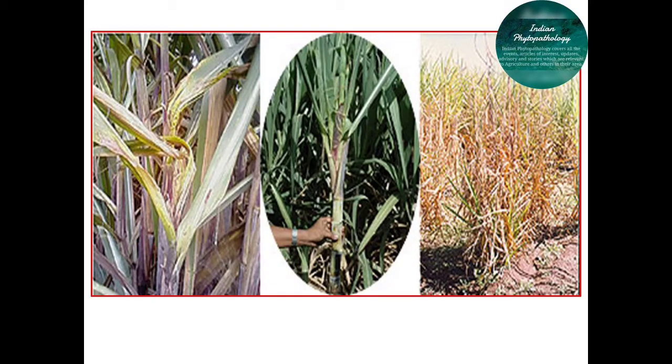Similarly, we should avoid ratoon crops, as we have seen that this pathogen survives in soil and ratoon crops are more susceptible to this disease. The next point is to provide the field with proper drainage. If there is a waterlogging condition, the chances of development of this disease are also more. So we have to avoid waterlogging, and we also have to avoid stress conditions, which are also responsible for development of this disease.